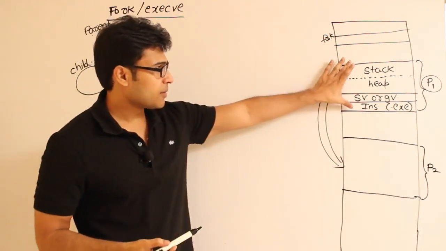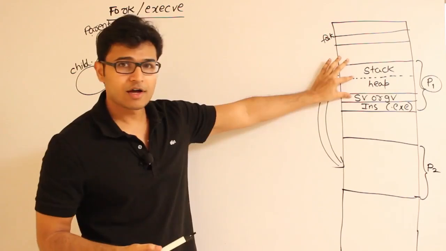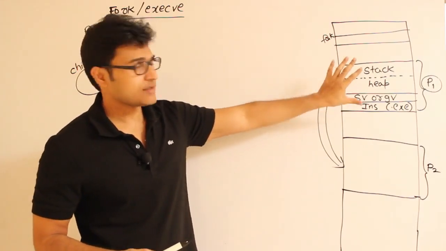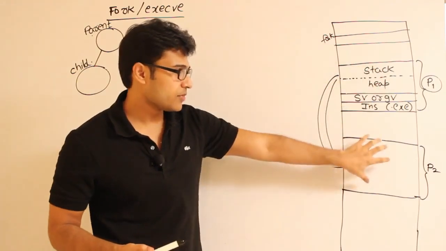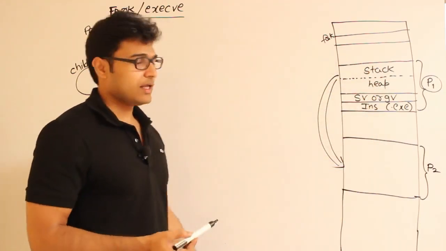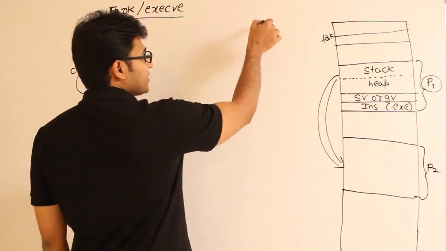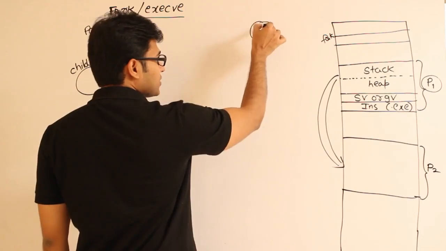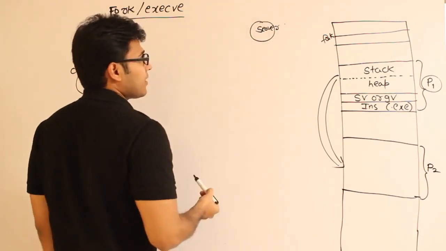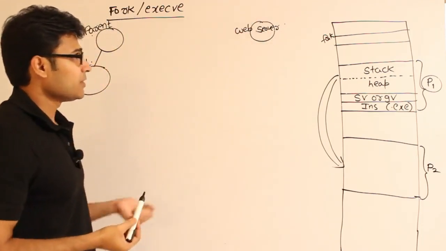The entire memory image completely: whatever is in the stack, whatever is in the heap, whatever is in the static or global variables, and whatever is in the instructions, completely everything will be copied here. A Xerox copy of this will come here. Now why is it useful? You can think of it this way. Let us say there is a process which is a server, a web server. And what is its main purpose?